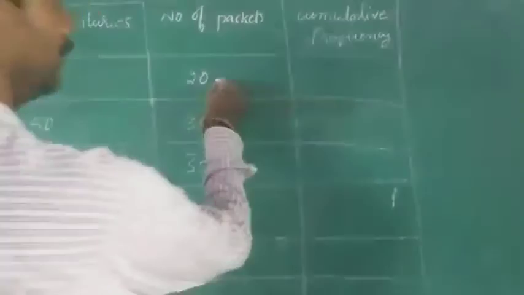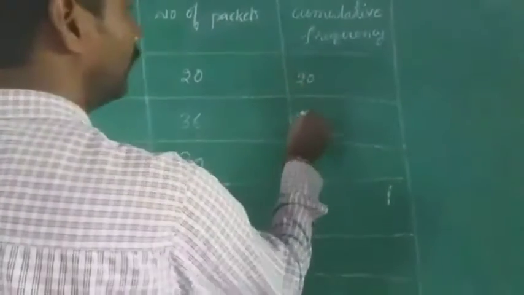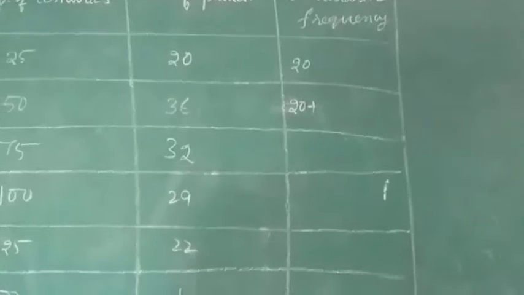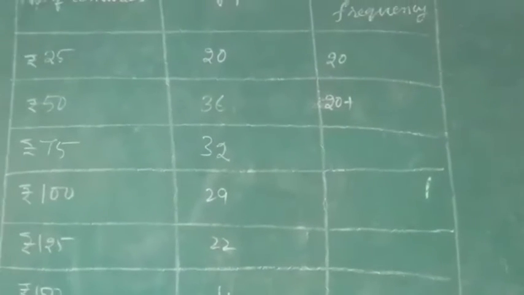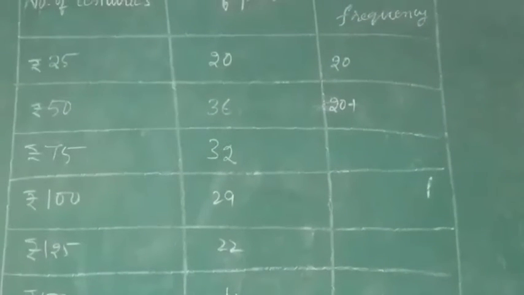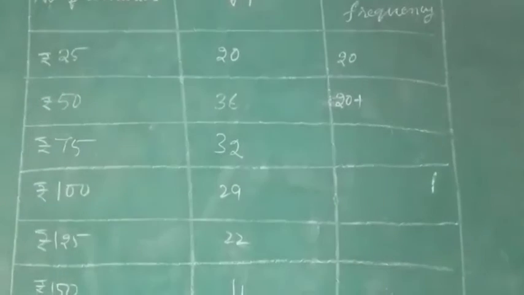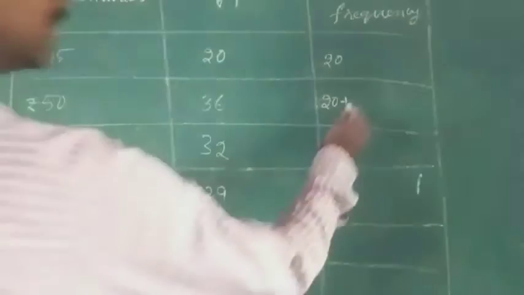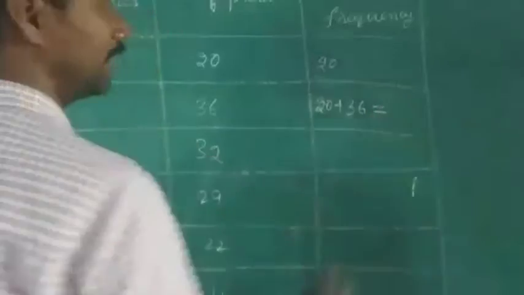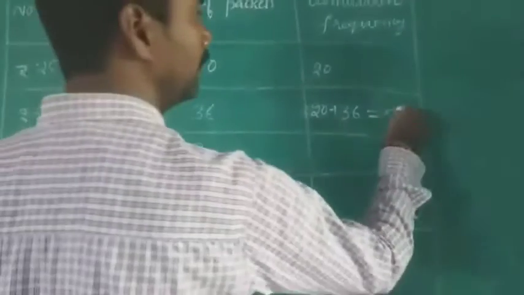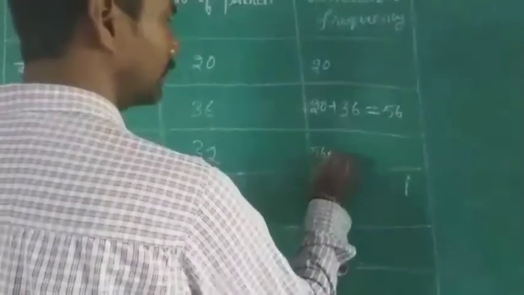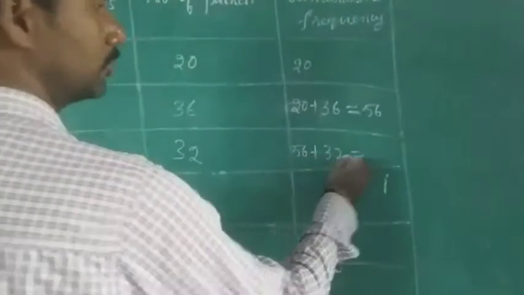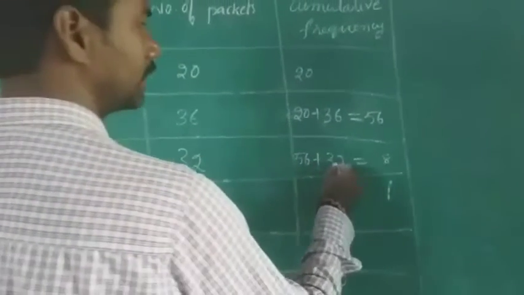I told you in the beginning, this 20 you need to write here. Then 20 plus 36, what will you get? 56. 56 plus 32 is 88.